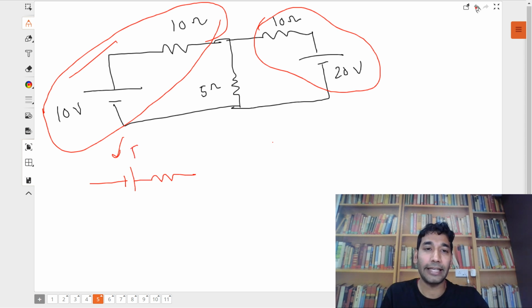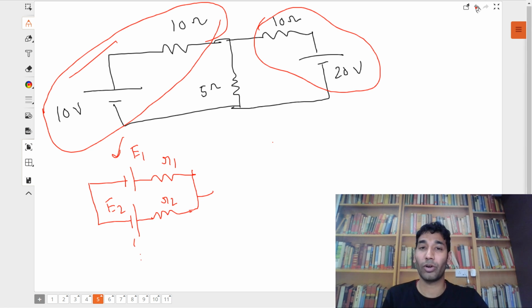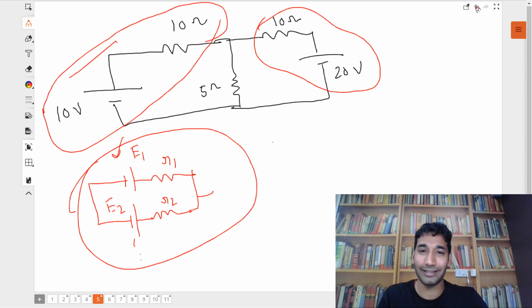Let's say this is E1 and this is R1, and let's say there is another cell which is E2 and this is R2, and so on and so forth. The concept of cell battery or Millman's technique says that you can actually combine all of this and convert it into one cell and one resistor,